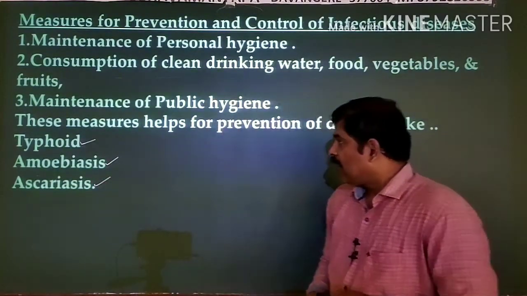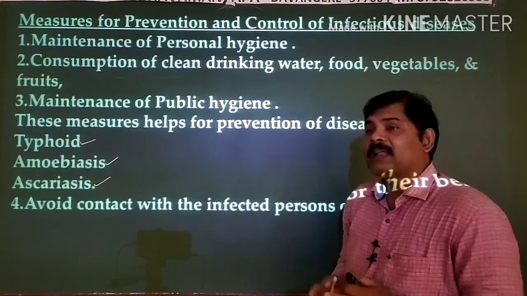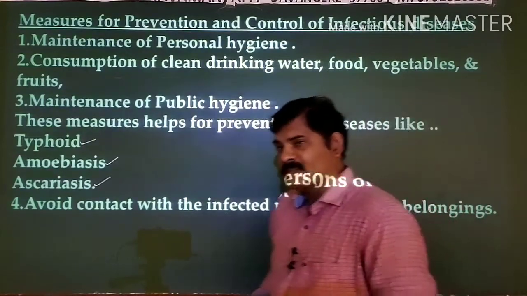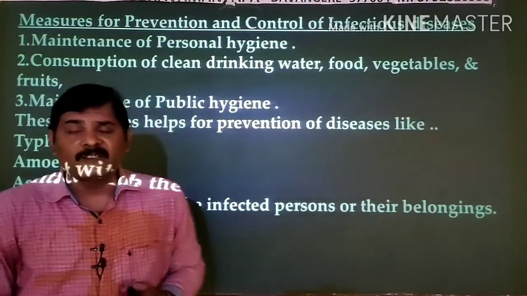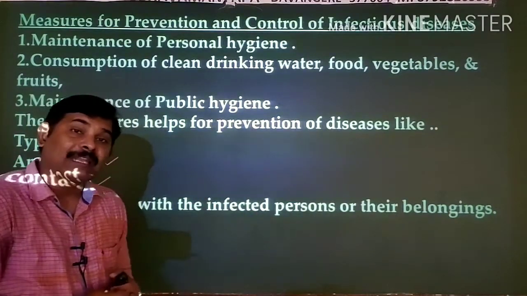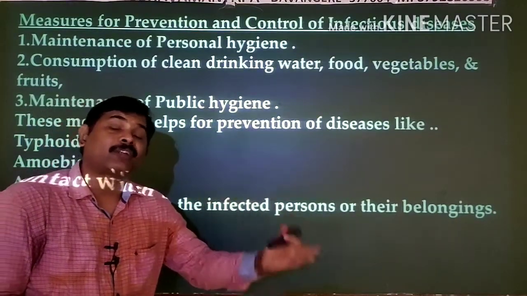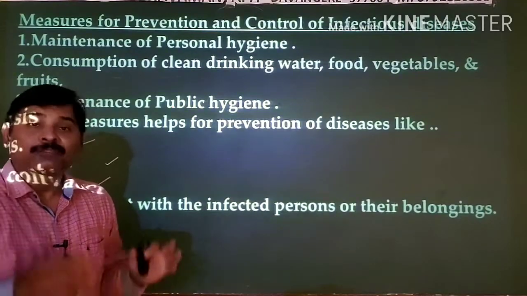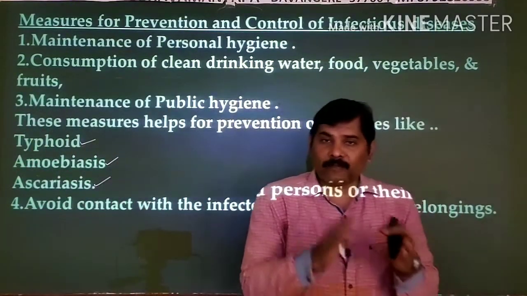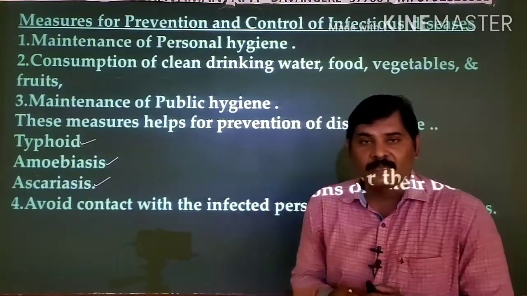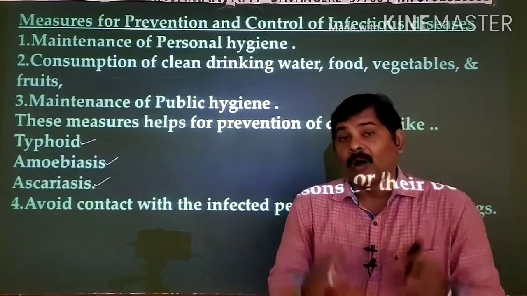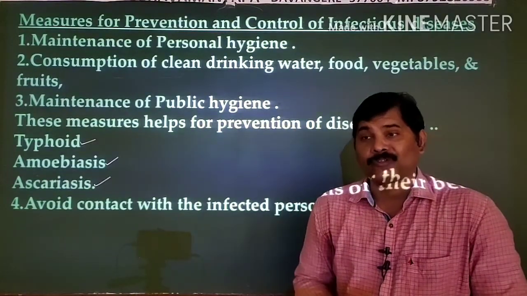One thing. And next to this, better you avoid contact with an infected person and the belongings of the infected person. Because some of the diseases can get transmitted because of direct contact with an infected person or the things that are used by the infected person. That is the reason why, when you happen to notice so-and-so person has got the infection of so-and-so disease, better you avoid contact with that infected person and even the belongings of the infected person also.